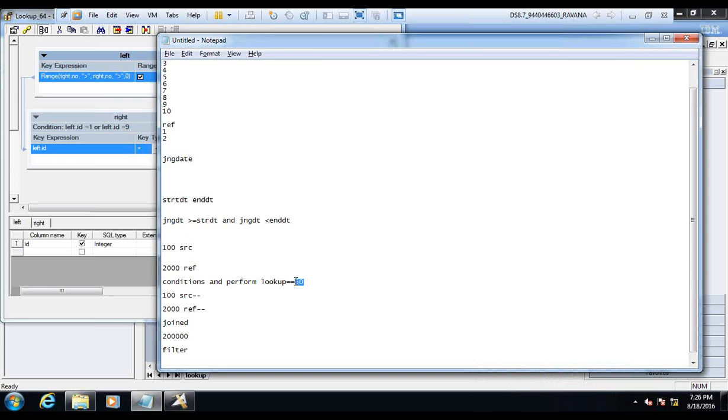Many times when you are joining two tables, it is not always a primary key, foreign key join. Sometimes you join with ranges, like a date range: ID one equals ID two, and table one's start date falls between table two's start date and end date. That's what I'm saying. When you join like that, you need to put it in a single stage itself. When you want to segregate it, there is no point of segregation.